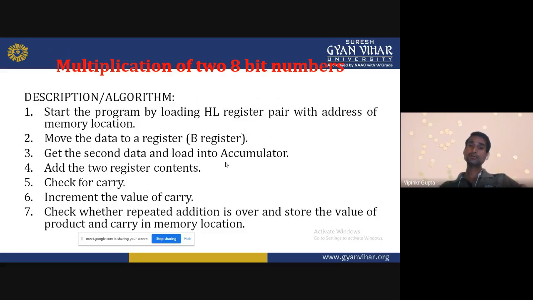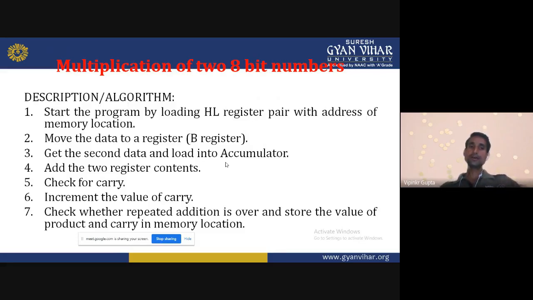That memory location has one 8-bit data, because every memory location of the microprocessor holds 8-bit data. So we can transfer that data into a register. Suppose I am transferring that data into the B register.